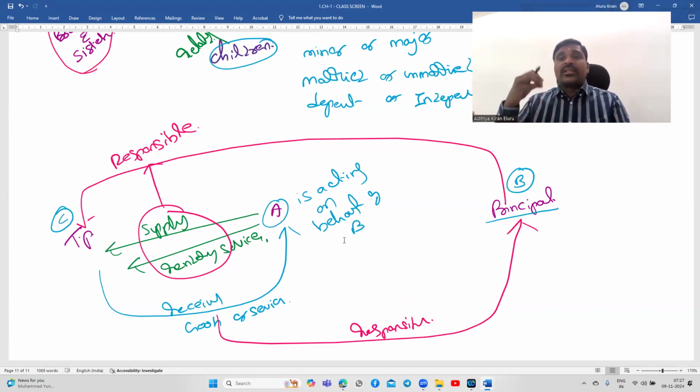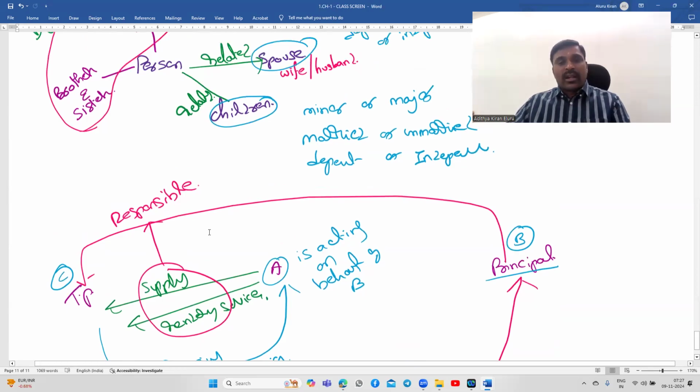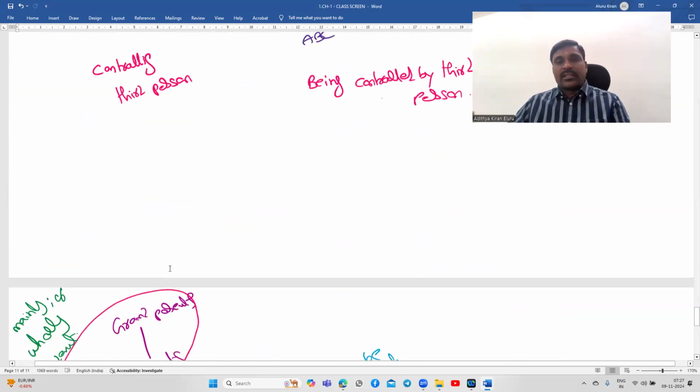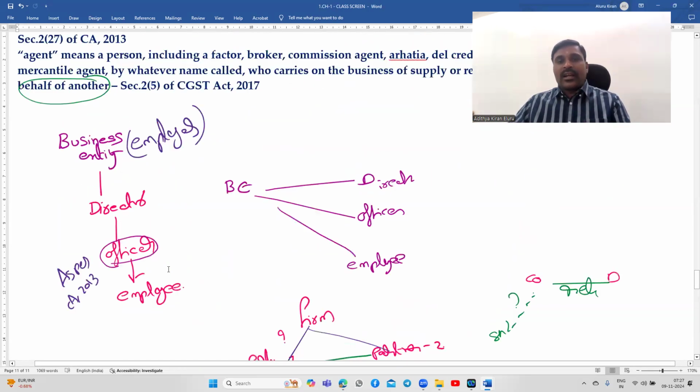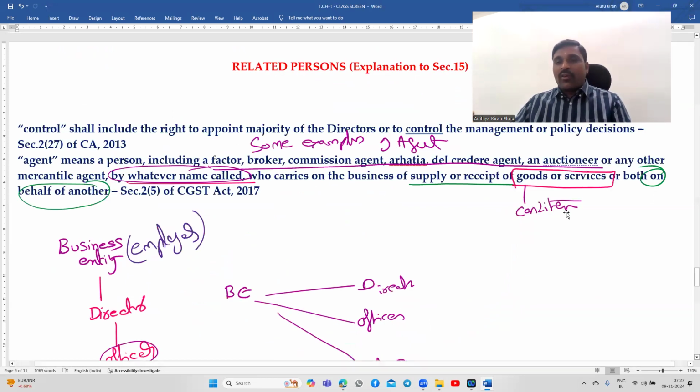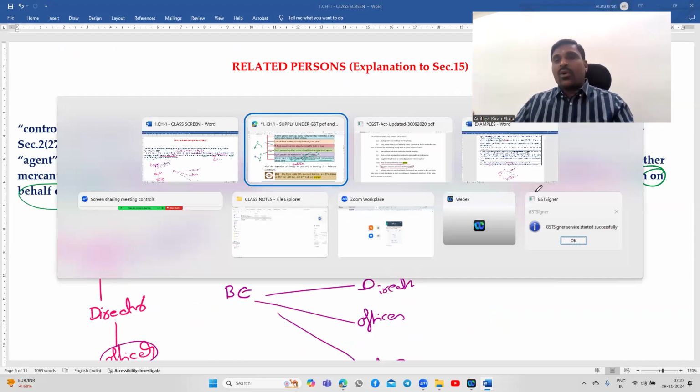Whatever designation you have given to A, that is irrelevant, because the definition says by whatever name called. You have to check this condition, the essential condition to determine supply of goods or services or both. This is an agent, sole agent.